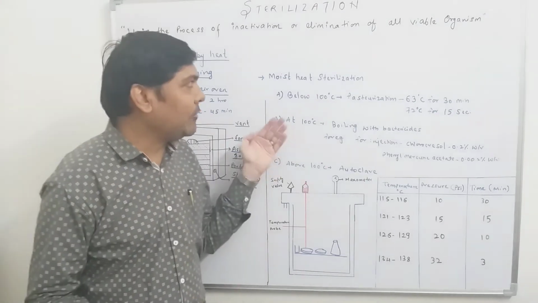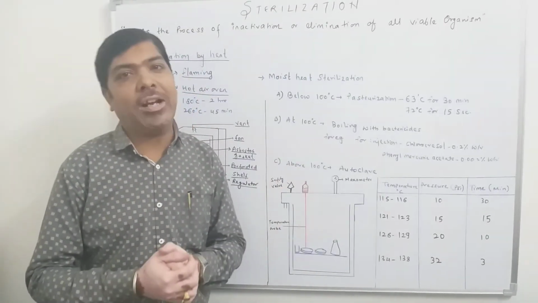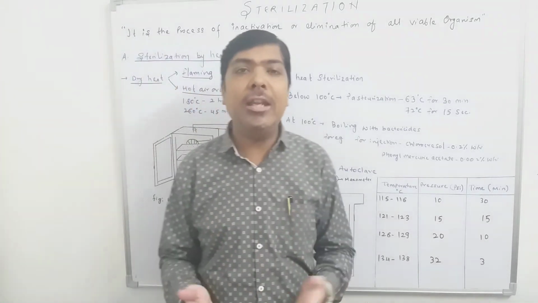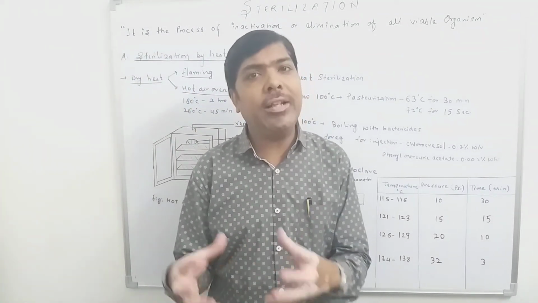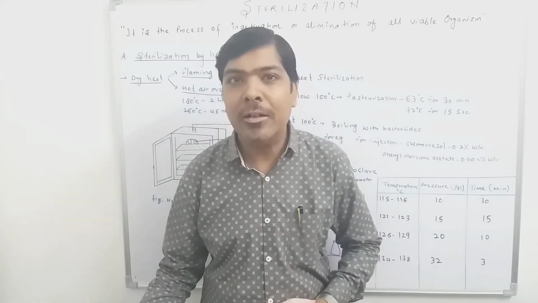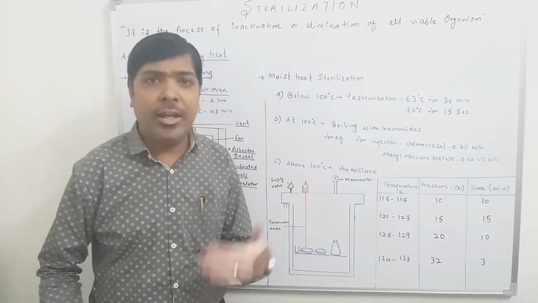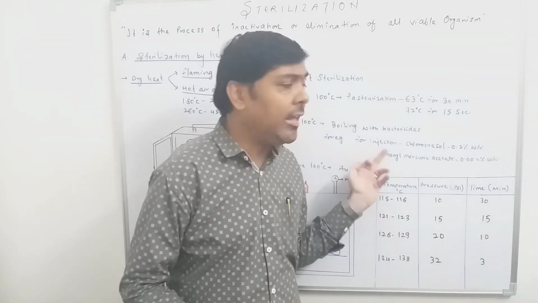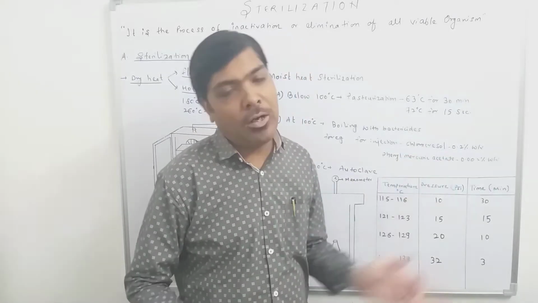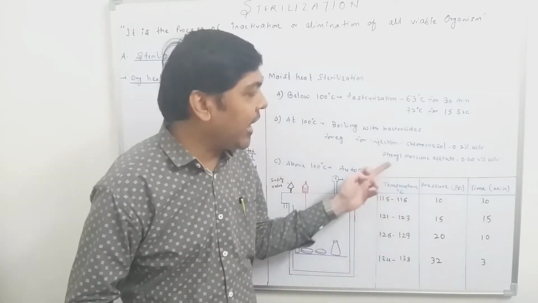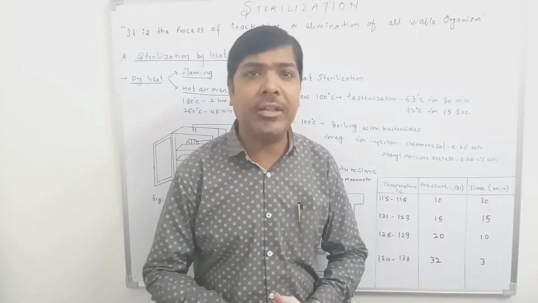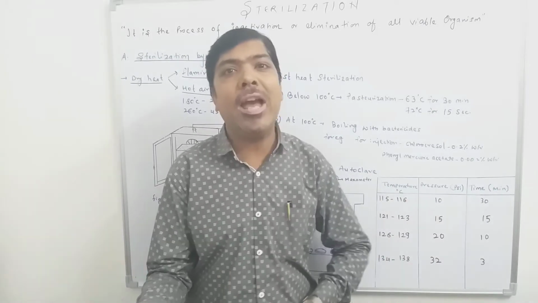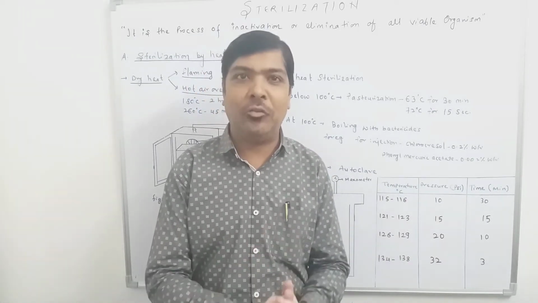Now coming to the next moist heat sterilization process, that is sterilization at 100 degrees centigrade. Definitely if we are subjecting any material to 100 degrees centigrade, it is the boiling process that is taking place. Even in the Indian Pharmacopoeia, it says that if we boil any injection with chlorocresol 0.2% weight by volume or phenyl mercuric acetate 0.002% weight by volume, then boiling with these chemicals may help in the sterilization of that particular product.